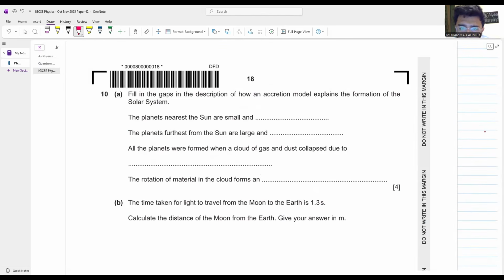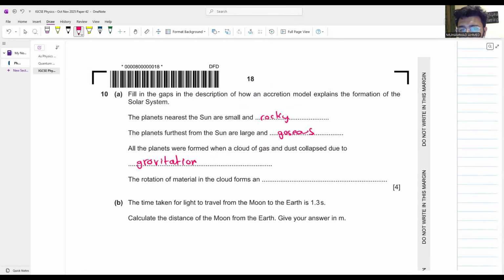Fill in the gaps in the description of how an accretion model explains the formation of the solar system. The planets near the sun are small and rocky. The planets further away from the sun are large and gaseous. Perfect. All the planets were formed when a cloud of gas and dust collapsed due to gravitational force.